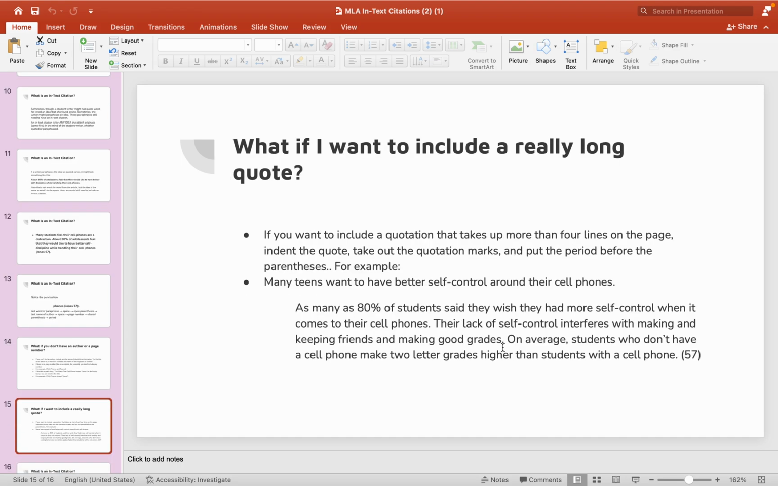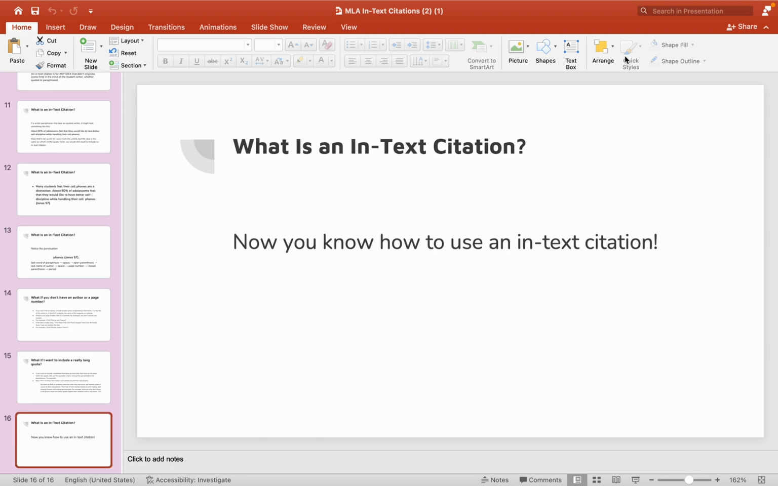If you want to include a really long quote that takes up more than 4 lines on a page, indent the quote, take out the quotation marks, and you put the period before the parentheses. So it would look something like this. And now you know how to use an in-text citation.